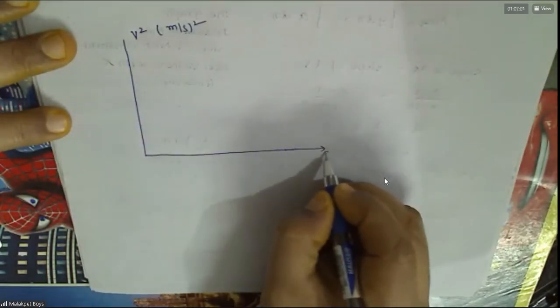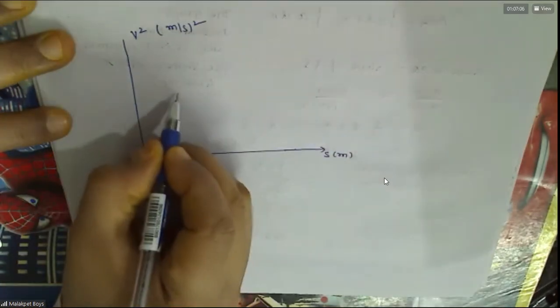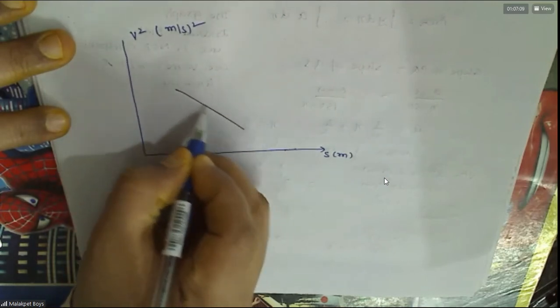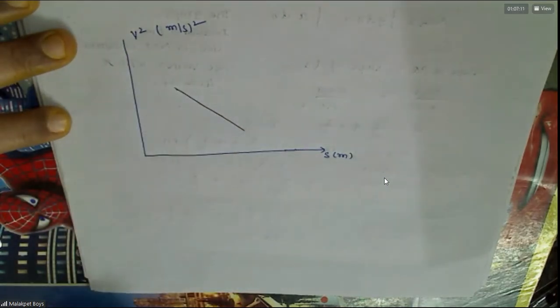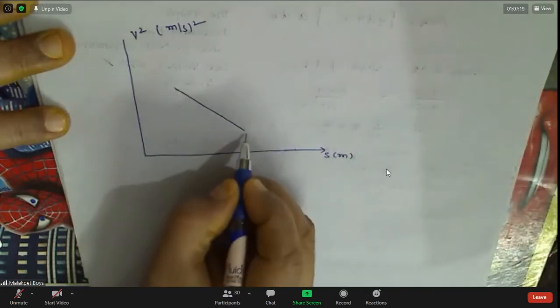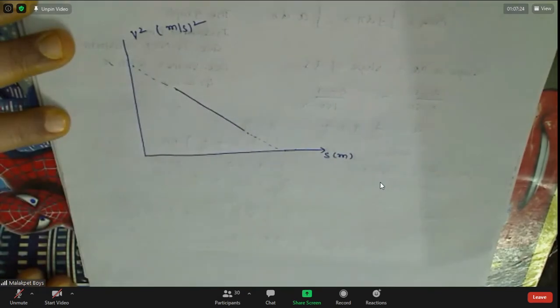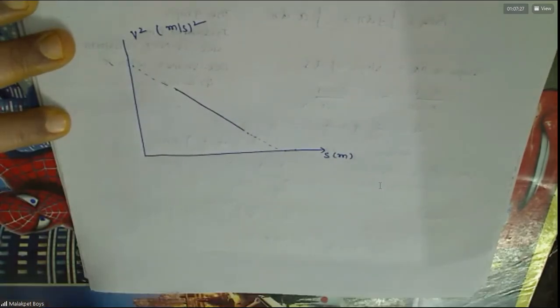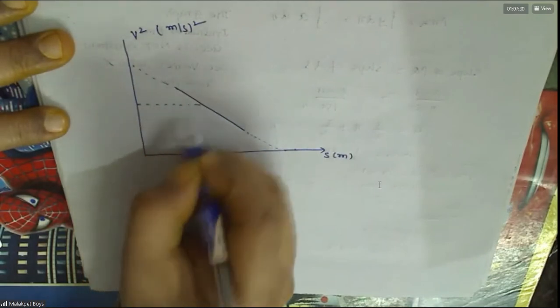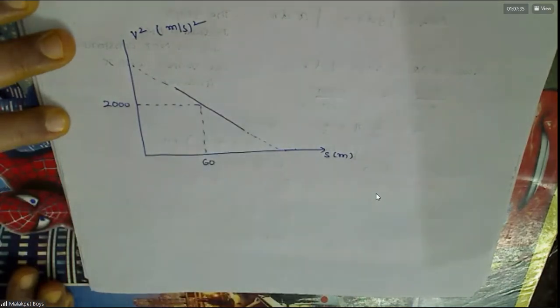This is V square versus S. Suppose this is given. At S equals 2000, what is given is 60.